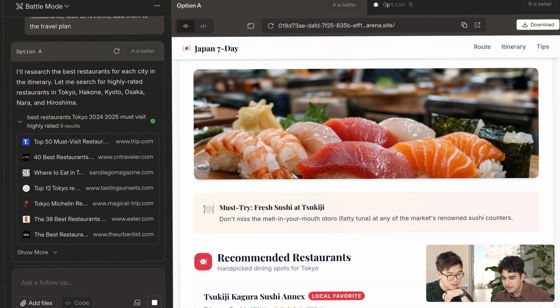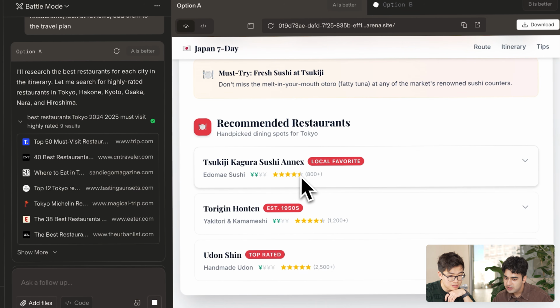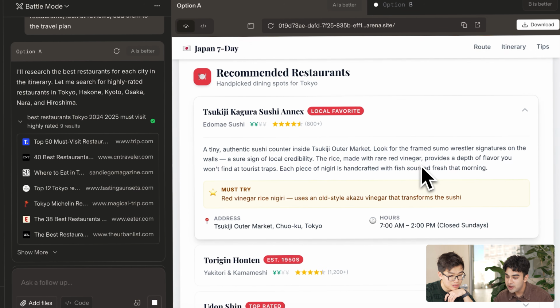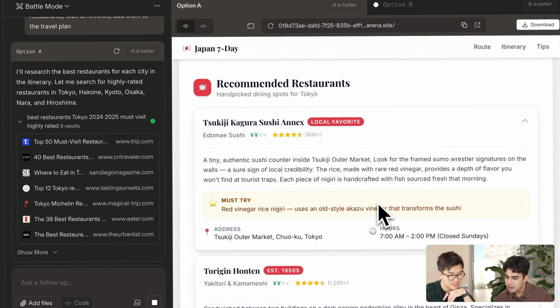Ooh, let's see if the restaurants are here. Oh, okay. So it's saying must try, recommended restaurants. Let's go. Oh, awesome. Oh, wow. And you open it, and it gives you a nice description, the address, the hours. And what we must try, so we can know what to order now. Yeah. It told us right there.